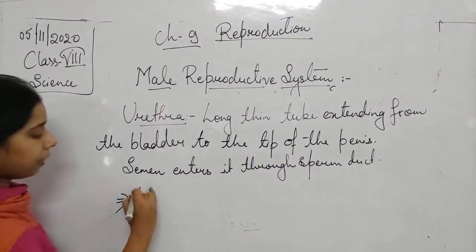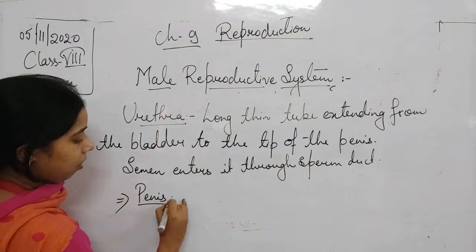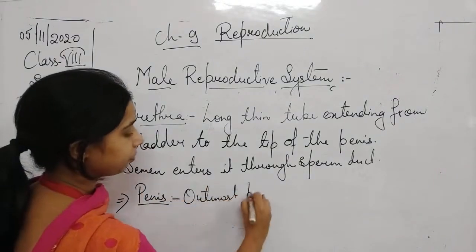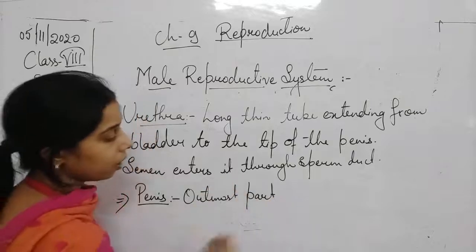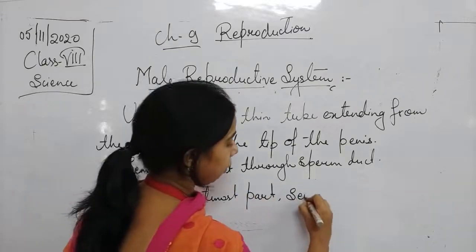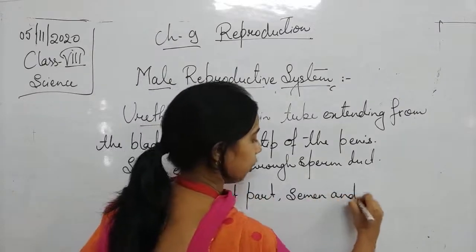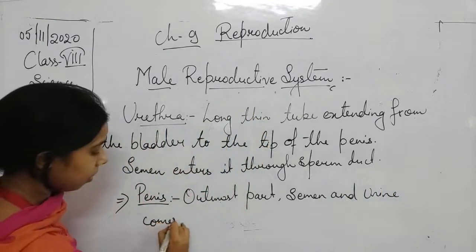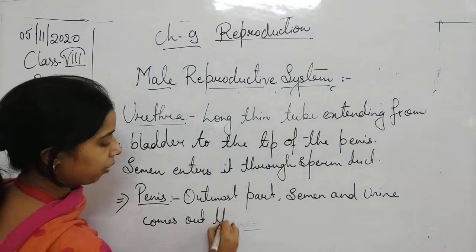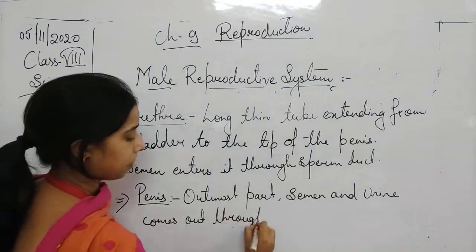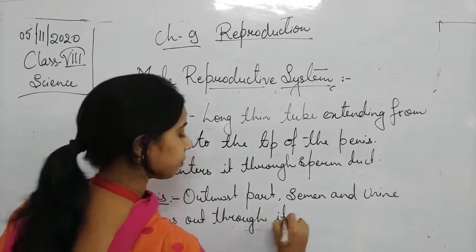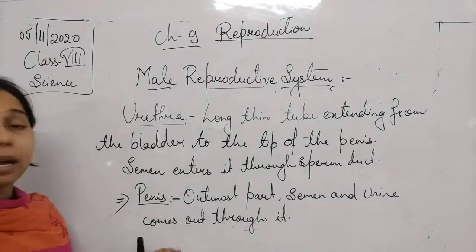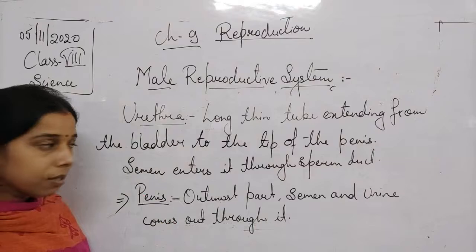Okay, so we will say that the penis is the outermost part. Semen and urine come out through it. Semen and urine together, both of them come out through this part.